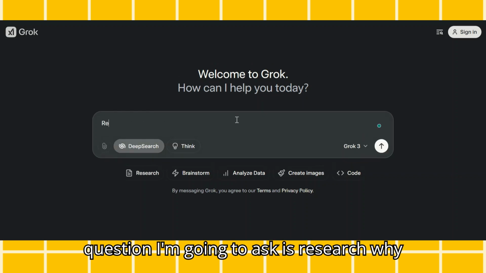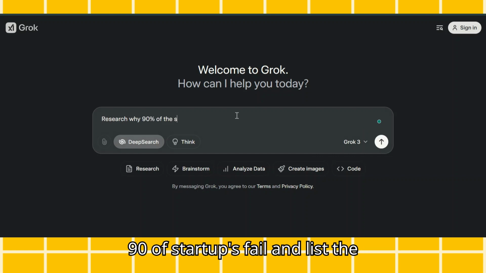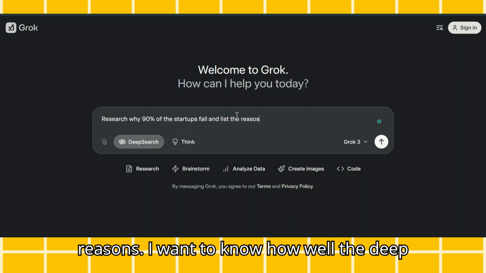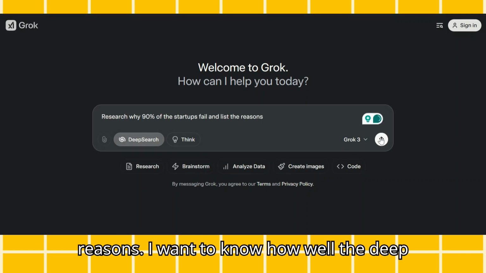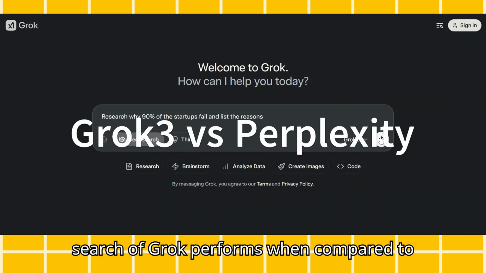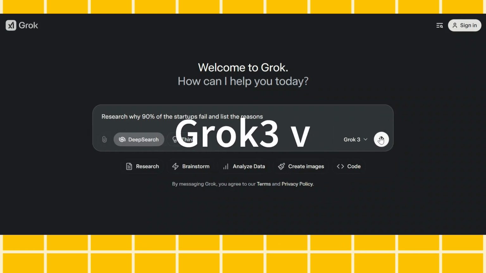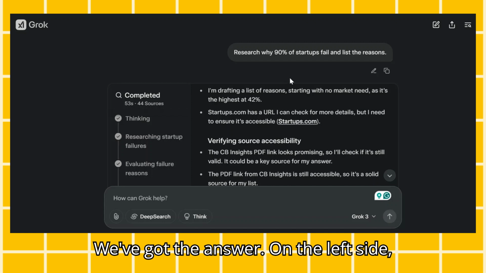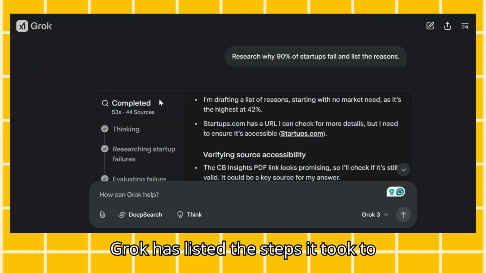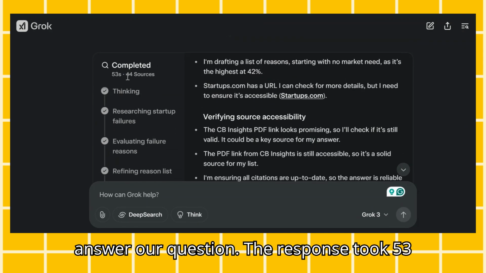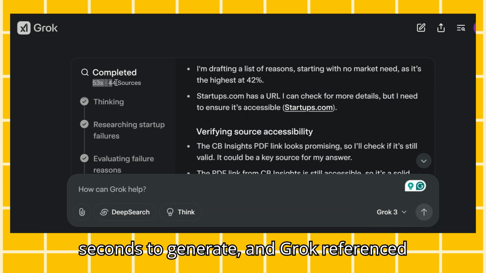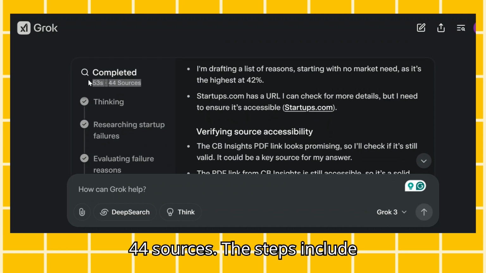The first question I'm going to ask is, research why 90% of startups fail and list the reasons. I want to know how well the deep search of Grok performs when compared to deep research of Perplexity. We've got the answer. On the left side, Grok has listed the steps it took to answer our question. The response took 53 seconds to generate, and Grok referenced 44 sources.